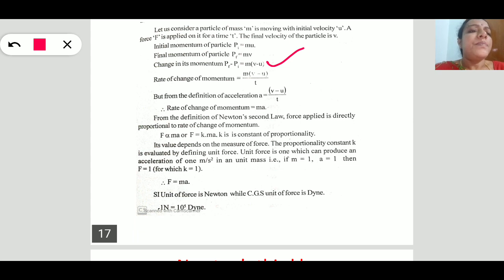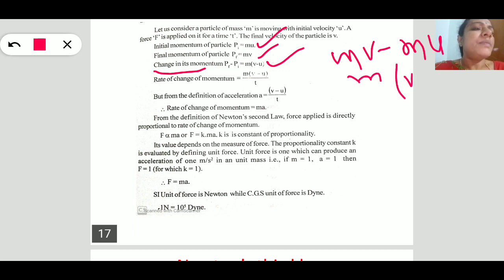Initially p is mu, finally p is mv. Therefore change in momentum is equal to p final minus p initial, that is mv minus mu, by taking m as common, m(v minus u).